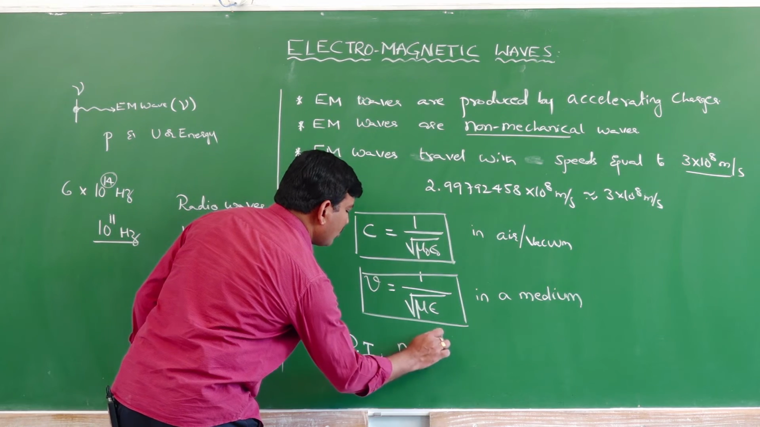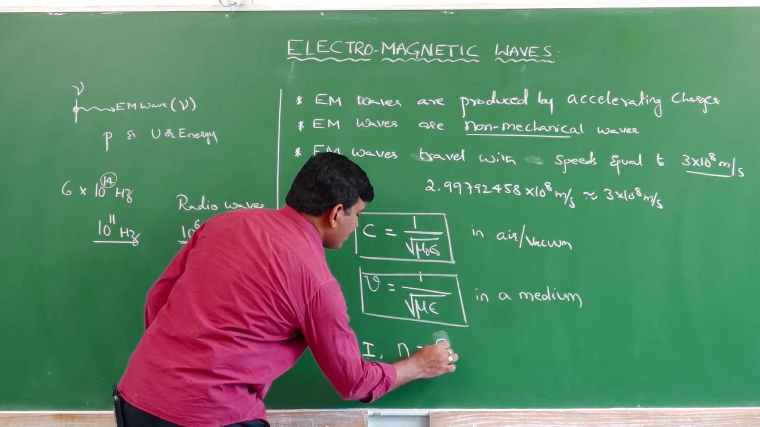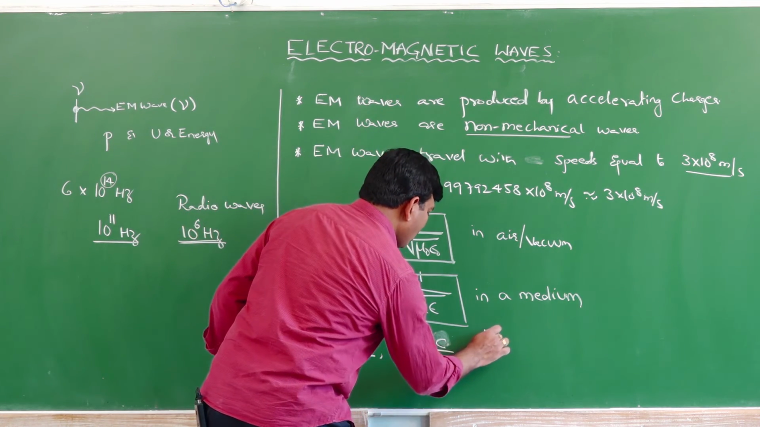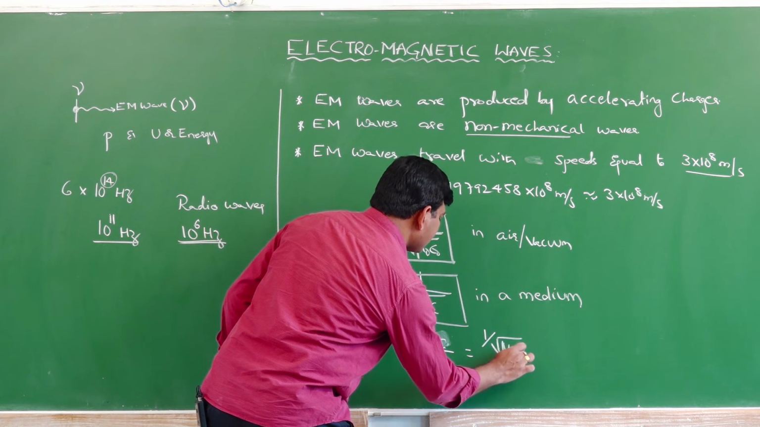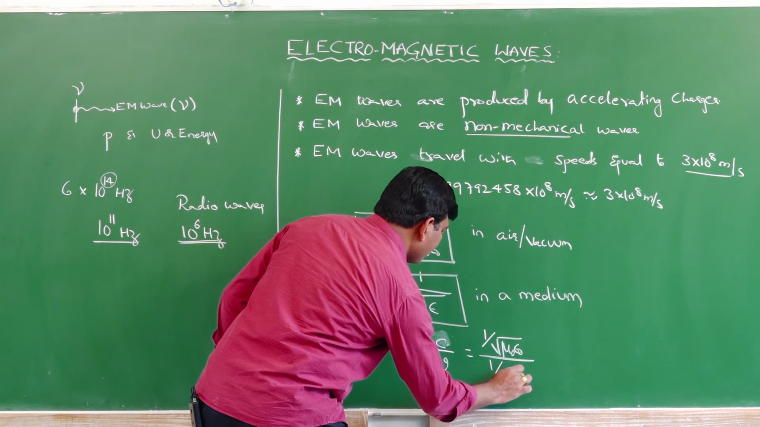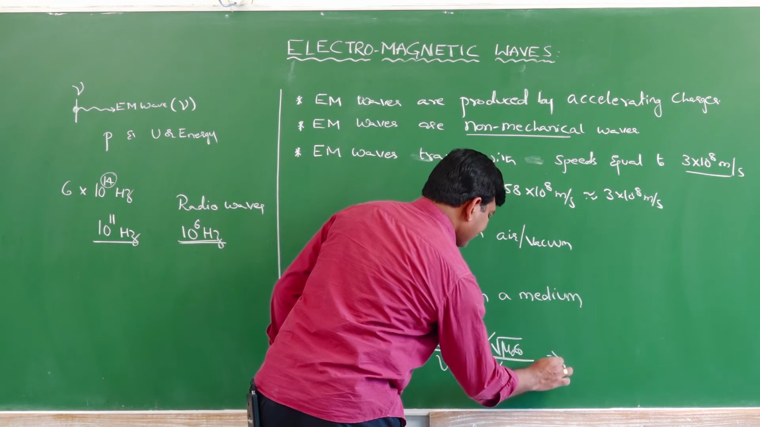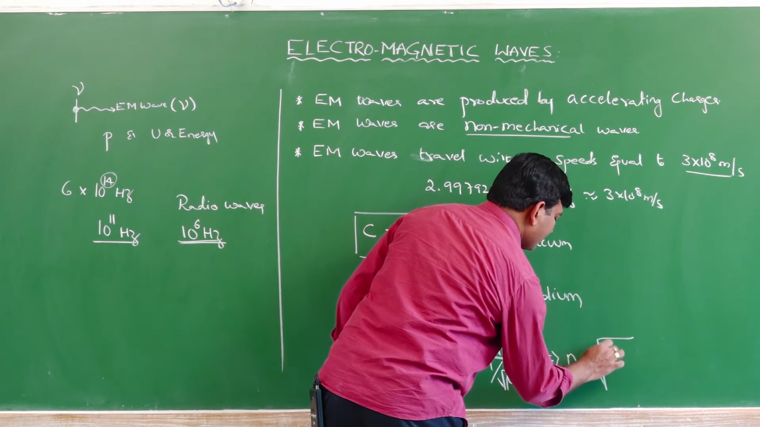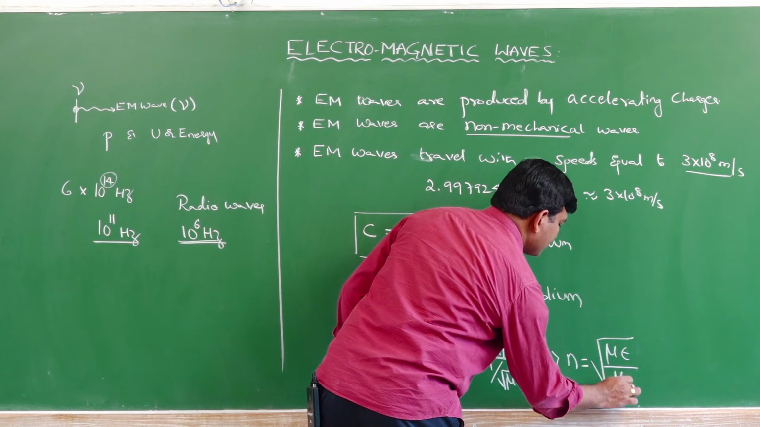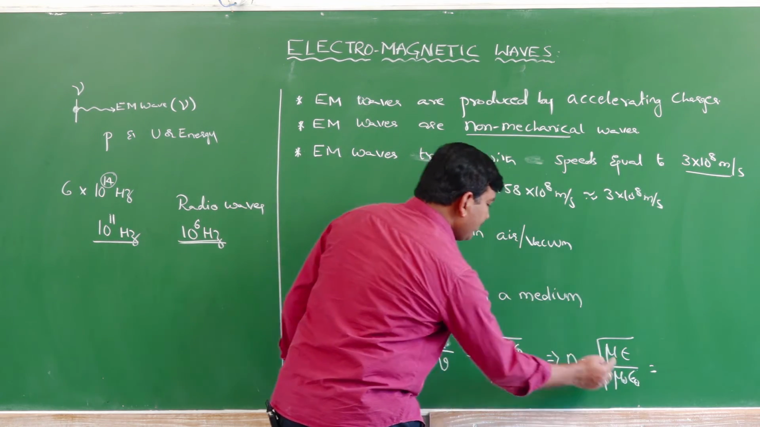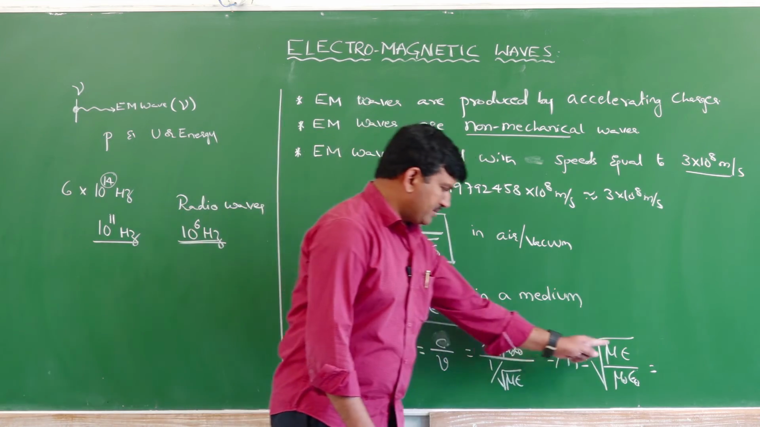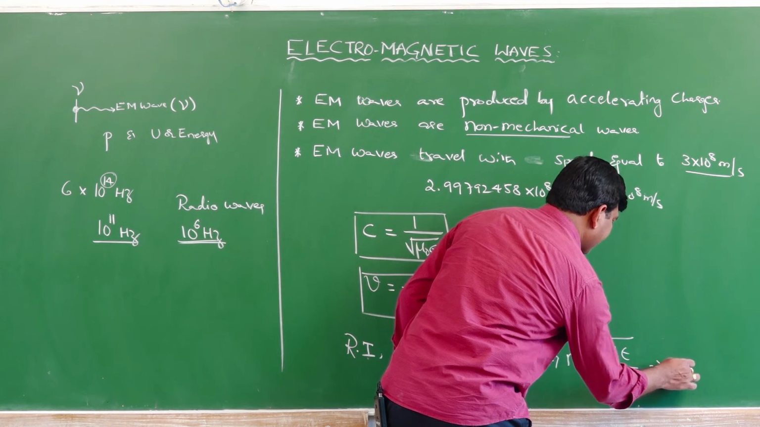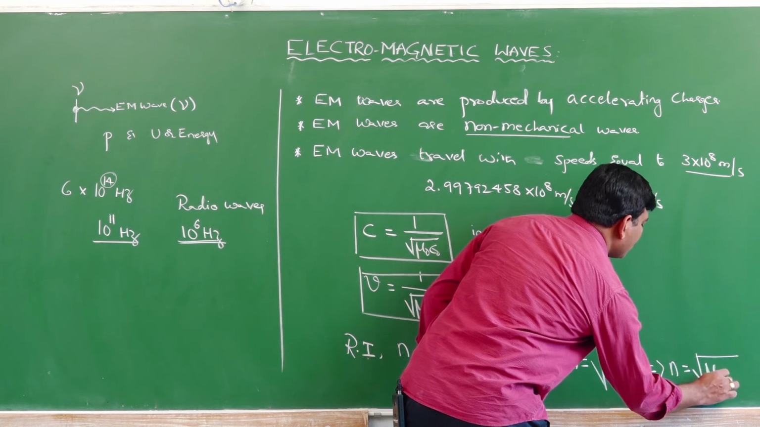Refractive index N is equal to C divided by V. So that is equal to what? C by V means this divided by this, that is 1 by square root of mu naught epsilon naught divided by 1 by square root of mu into epsilon. This implies refractive index or optical density is equal to square root of, this will go up and this will come down, therefore this is mu epsilon divided by mu naught epsilon naught, which can be written as mu by mu naught, which is nothing but relative permeability, and epsilon by epsilon naught, which is nothing but relative permittivity. Therefore, this can be written as refractive index is equal to square root of mu r into epsilon r.